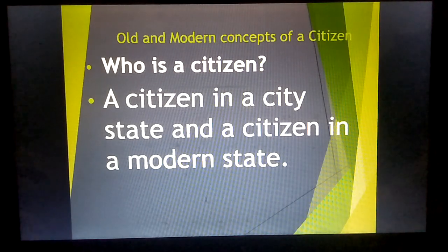So all those individuals, all those people who live in a state, are called citizens. In ancient times, as there was a very small city state, everyone who used to live in a city was also a citizen. So this is the difference between the modern concept and the ancient concept of a citizen.